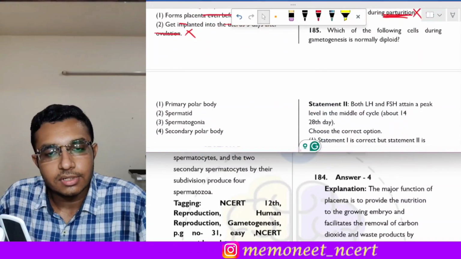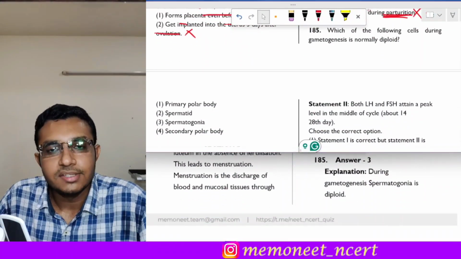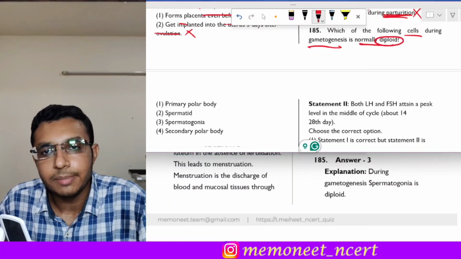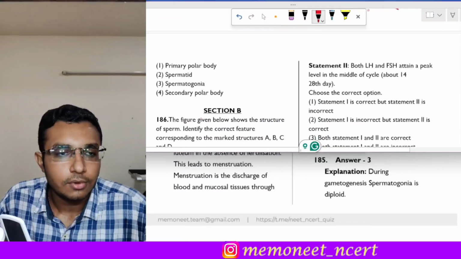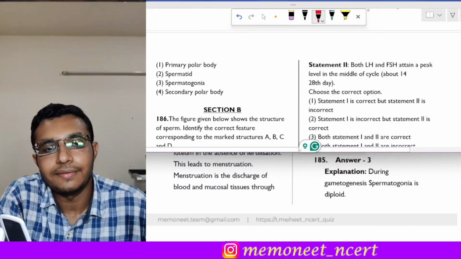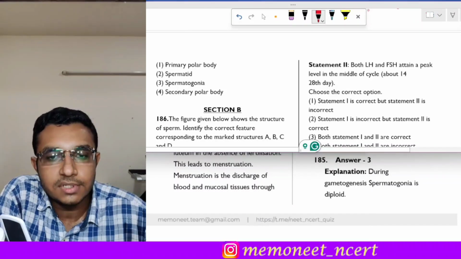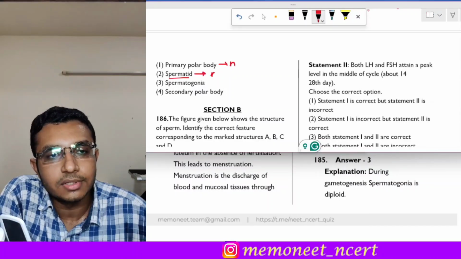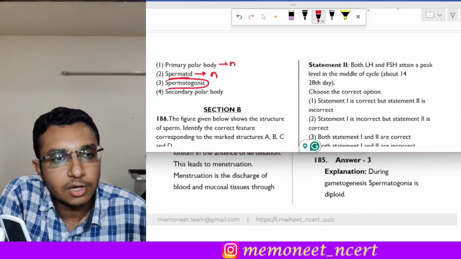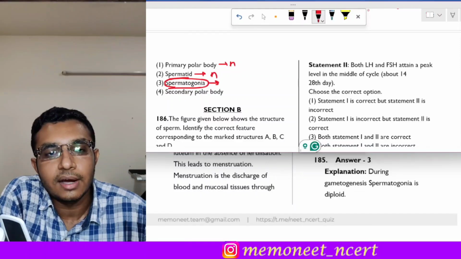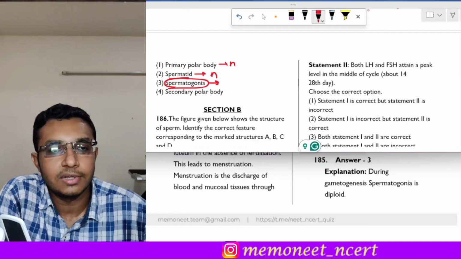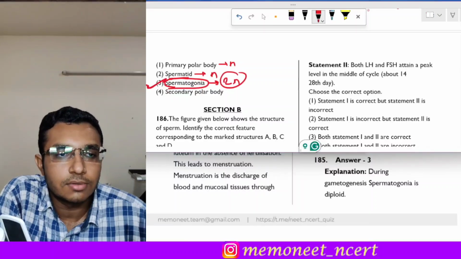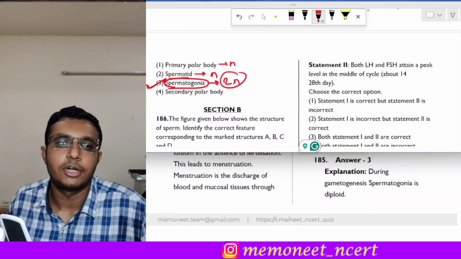The next question is question 185. It states that which of the following cells during the gametogenesis is normally diploid. Okay, so among the following 4 options we have to identify which of the cells is diploid in nature. First is primary polar body, so that is haploid. Second is the spermatid, so that is also haploid. Third are the spermatogonia. The spermatogonia are the gamete mother cell or the sperm mother cell, and these are diploid in nature. So the correct answer of this question is option 3, that is spermatogonia.